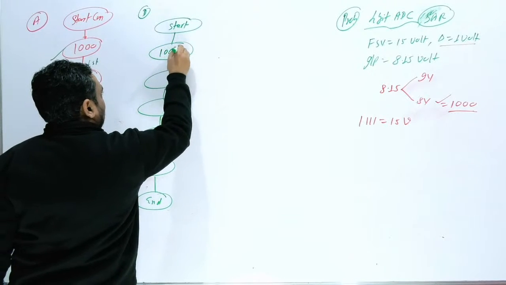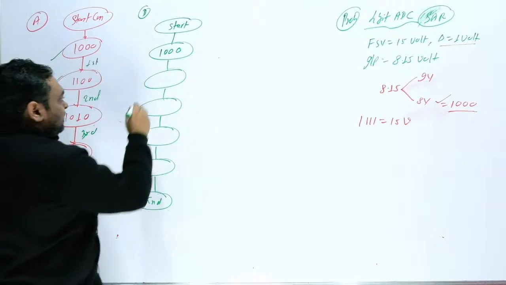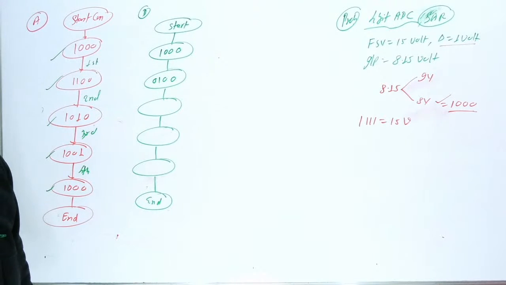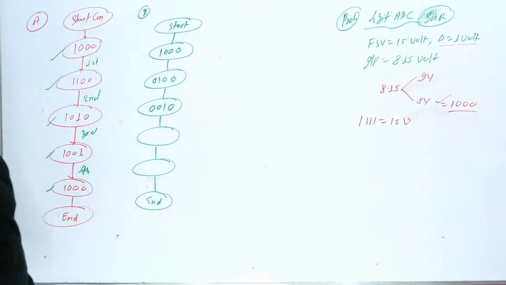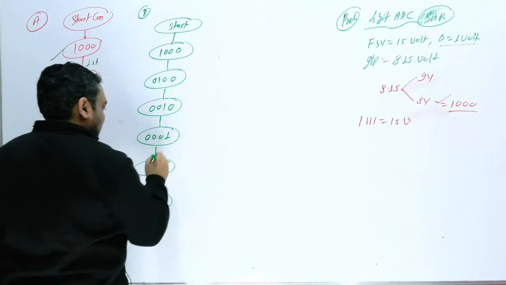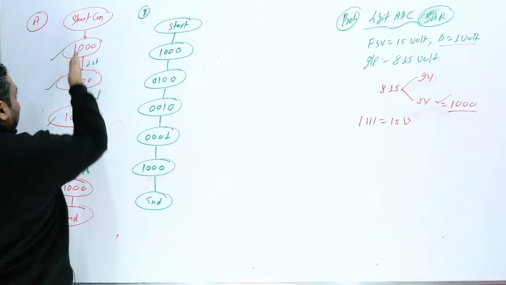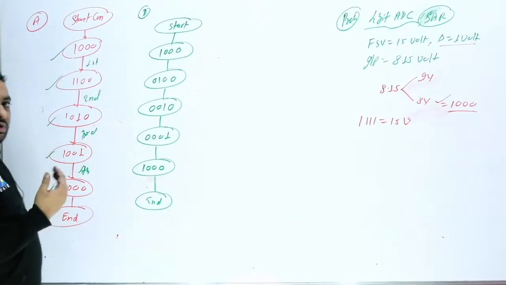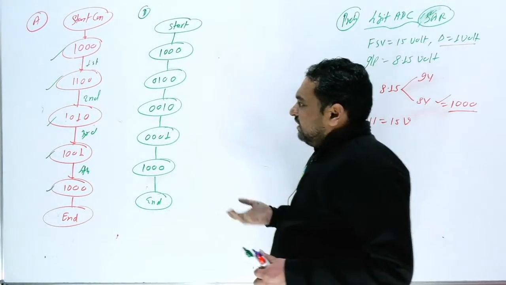And in the last option, we are going to start from 1000, and the second state is 0100. Now the next state given here is 0010. Sir, this cannot be possible. But we have to check. Then 0001, and then 1000. How can it be possible? So always you have to check one bit. This is a fixed 1. So always this will be 1. It cannot be modified. Every bit we are going to check. So here easily you can get the answer.